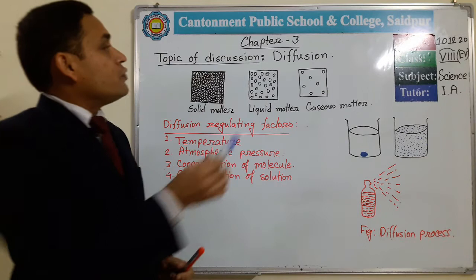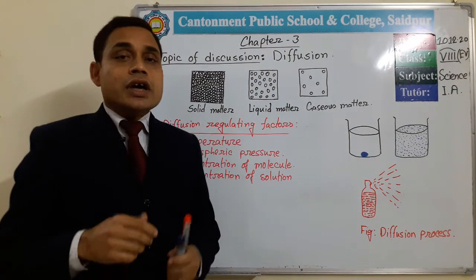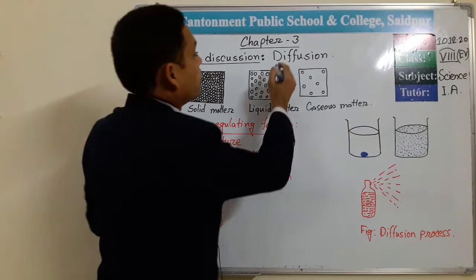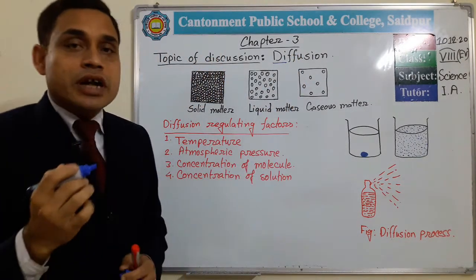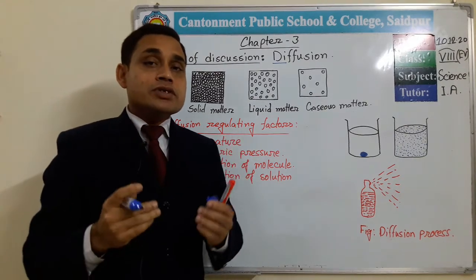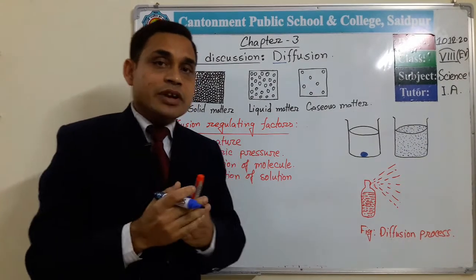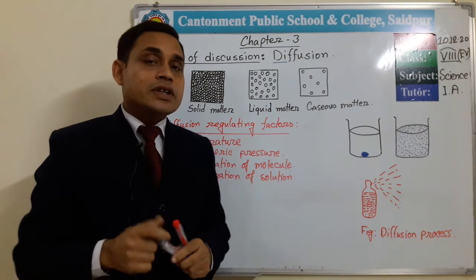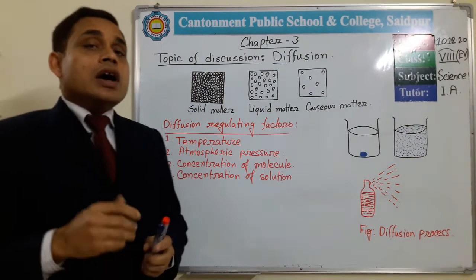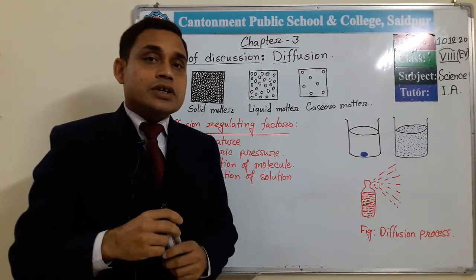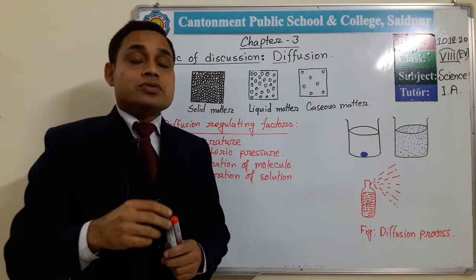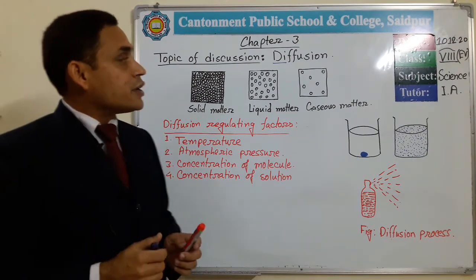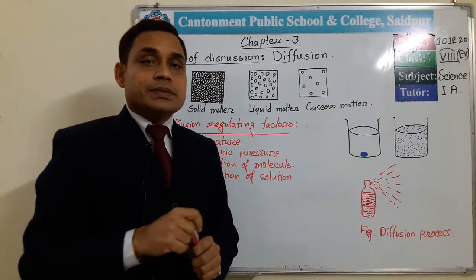And now, diffusion. What is diffusion? At first, remember diffusion like this. Di means two and fusion means to mix up. That means mixing up two elements with each other is called diffusion. If we define diffusion, we can say that under the same temperature and pressure, to spread or diffuse something from its higher concentrated area to a lower concentrated area is called diffusion.